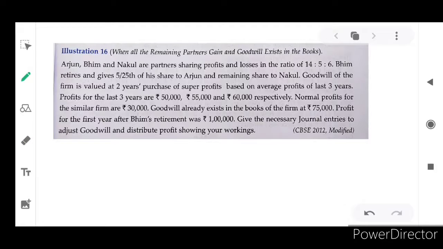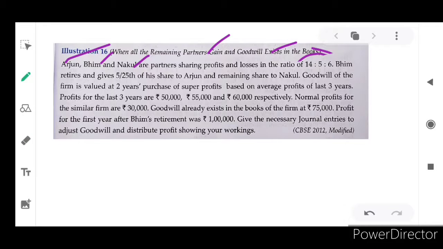Illustration 16. When all remaining partners gain and goodwill exists in the books. So in this sense, who are all remaining partners and whether the book goodwill is there. So in that sense, what we are going to do? Arjun, Bhim and Nakul. These three are partners. They are sharing profit and losses in the ratio of 14:5:6. Somewhat complicated they have given, isn't it? Bhim retires. Who is retiring?